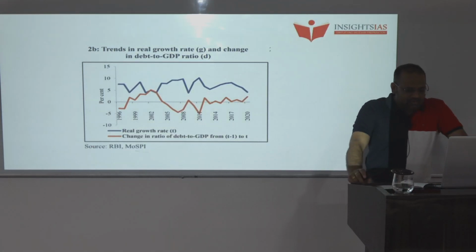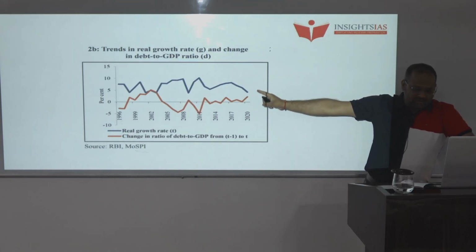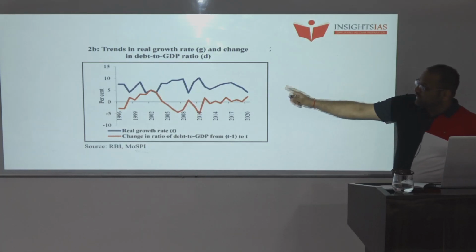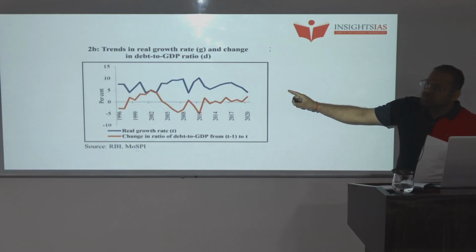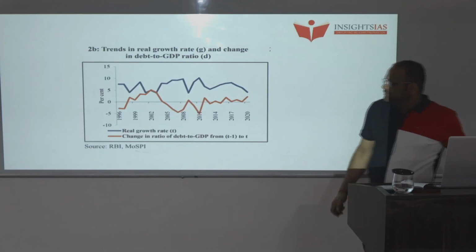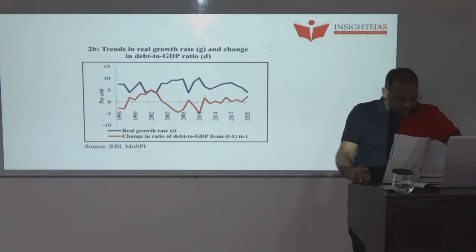So what argument is this telling? Higher GDP growth rate leads to low debt. So our debt to GDP ratio has to be less than the growth rates.